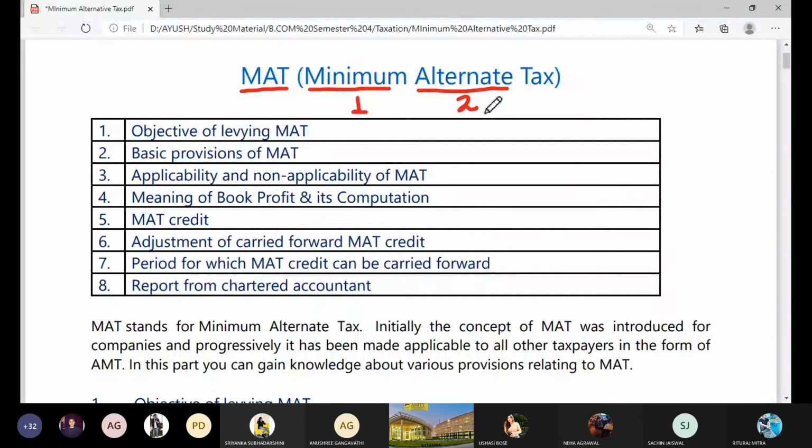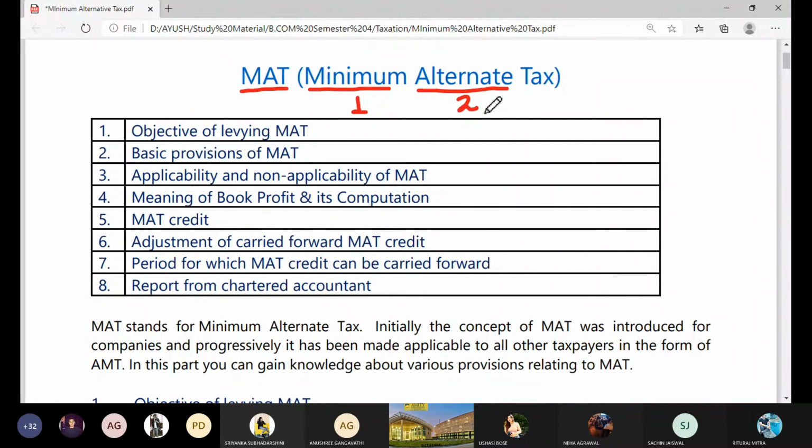And by the term alternative, it means that there must be 2 methods under which we are computing this tax. One is the normal tax system or normal process, where we calculate by applying the rates as we have seen just now, 25% or 30% with surcharge and cess.